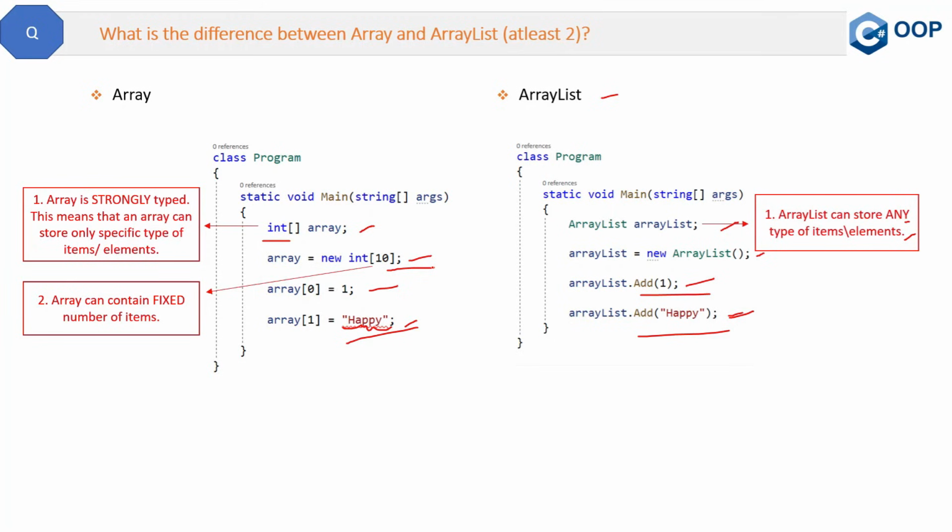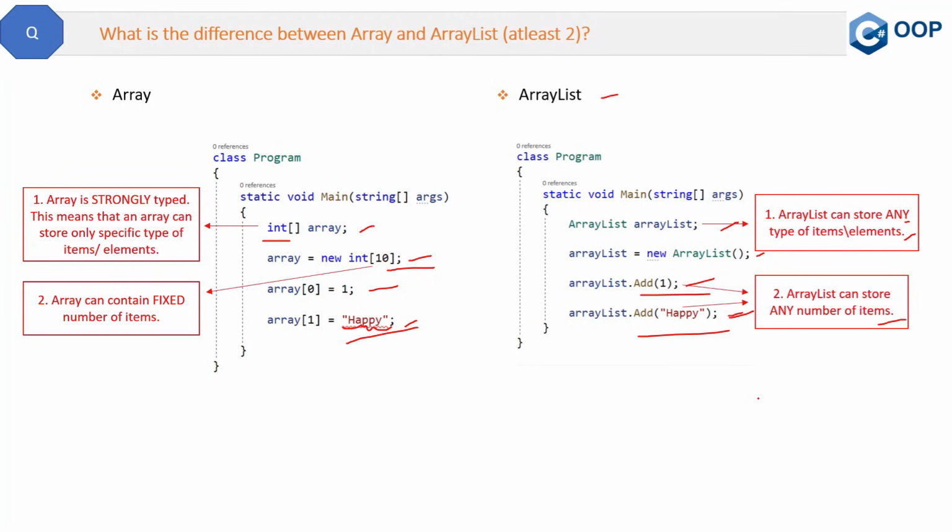But on the other hand, in case of array list, you can store any number of items. There is no count you have to maintain or give anywhere in the array list. So this is the second difference, and I hope these two differences are enough and good, and you know when to use the array and when to use the array list.